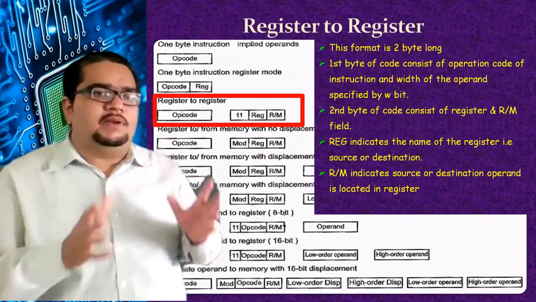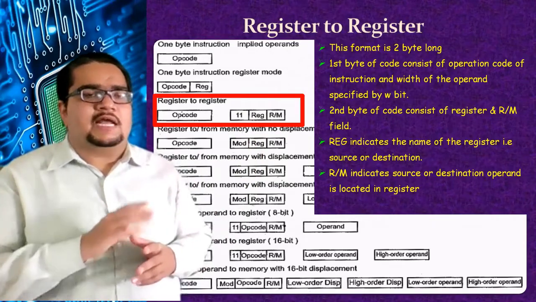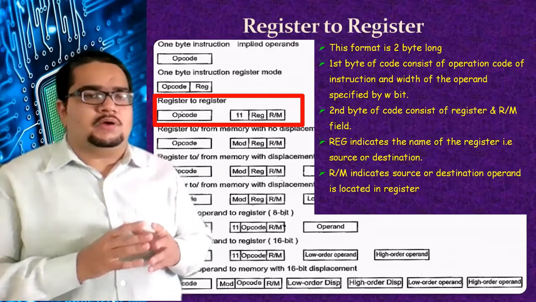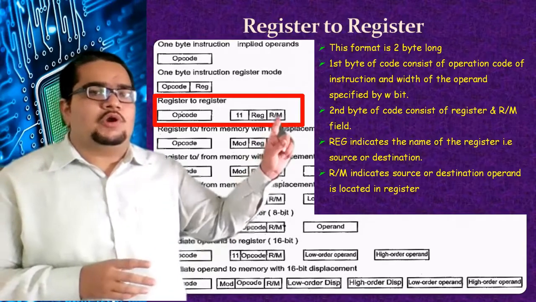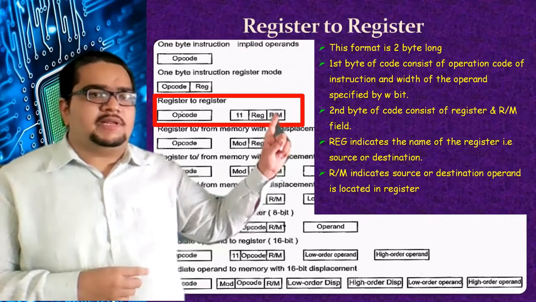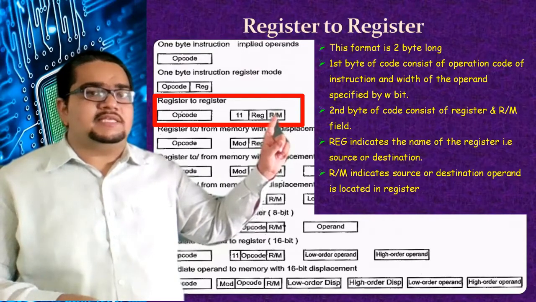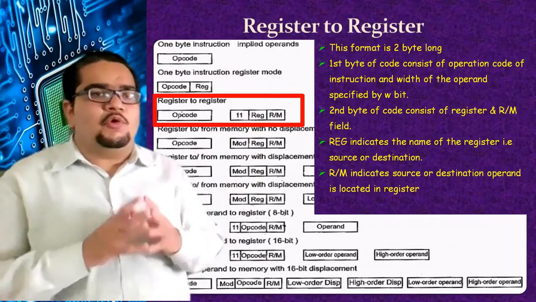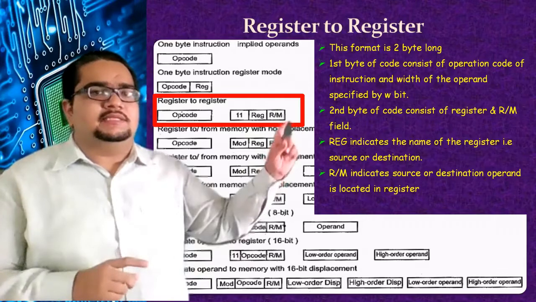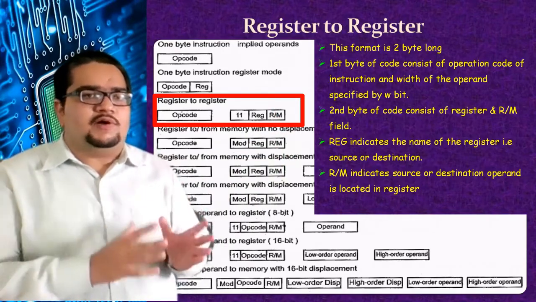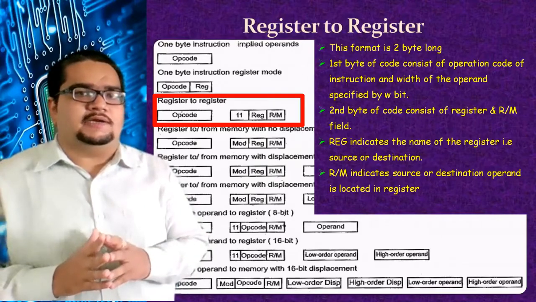You'll see the mode table. Mode is a 2-bit code. It can be 00, 01, 10, 11. The different structures of the mode code will tell you more about this field: whether this field will contain the operand from memory, or an operand from a register, or it will be immediate data. That is decided in this mode field. So for now you have to understand, if the mode field 2-bit code is 11, then this R/M is also a register.